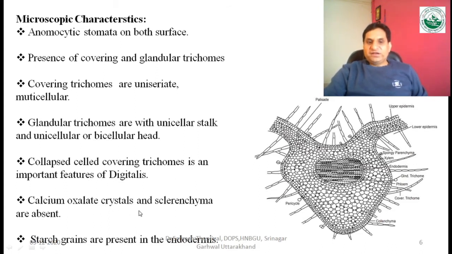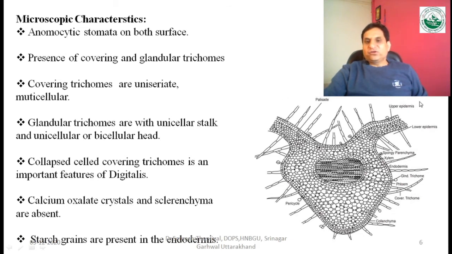Normally calcium oxalate crystals and sclerenchymatous cells are absent in the TS of the drug, and starch grains are present in the epidermis and endodermis. Here you can see that in the inner part, that is the endodermis, and below the endodermis there is the arrangement of xylem and phloem, and this one is the spongy parenchyma.